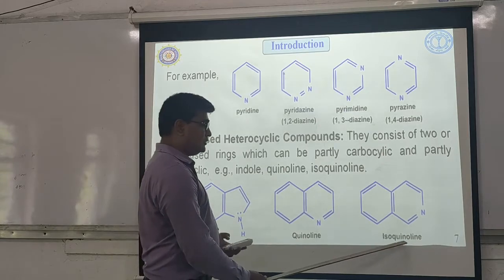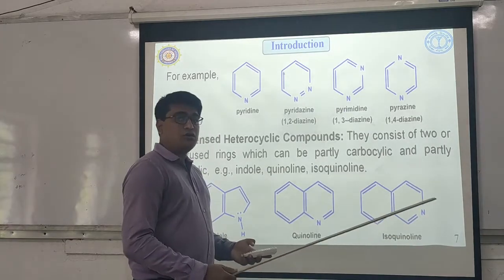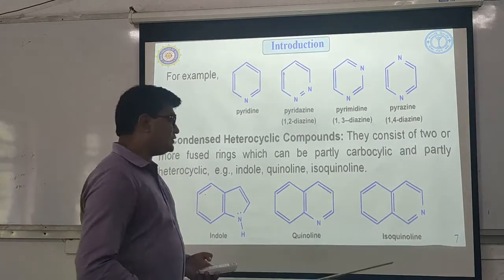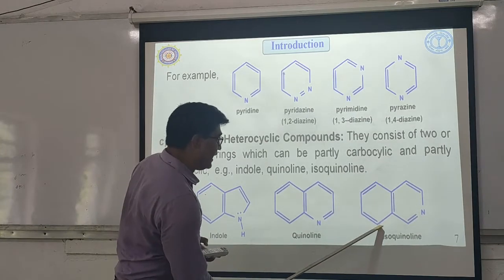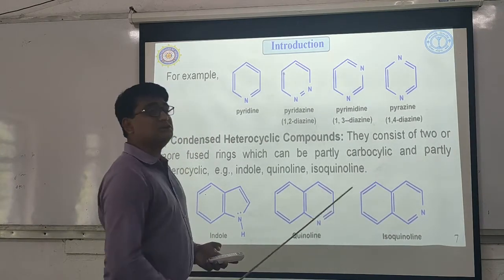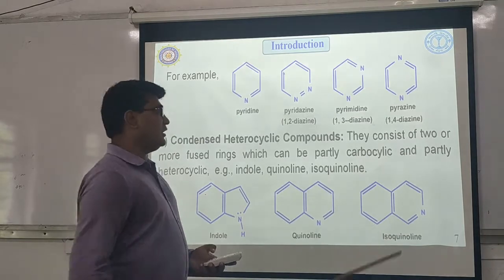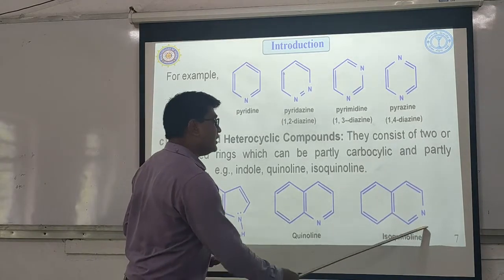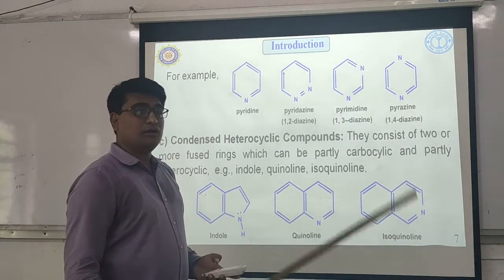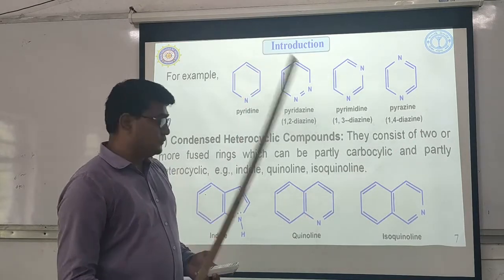Then isoquinoline. Isoquinoline is also a fused heterocyclic compound obtained by the fusion of 6-membered benzene ring with 6-membered pyridine ring. Only difference is the position of fusion.